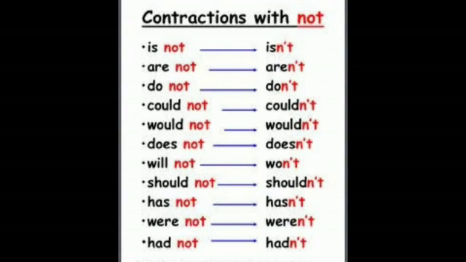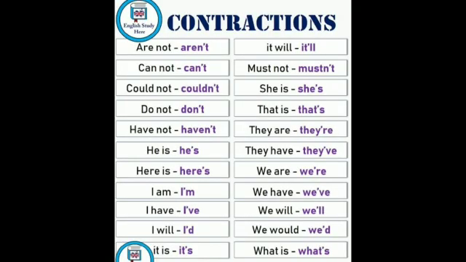Now we'll see contractions with not. Is not, isn't. Are not, aren't. Do not, don't. Could not, couldn't. Would not, wouldn't. Does not, doesn't. Will not, won't. Should not, shouldn't. Has not, hasn't. Were not, weren't. And had not, hadn't. These are contractions with not.